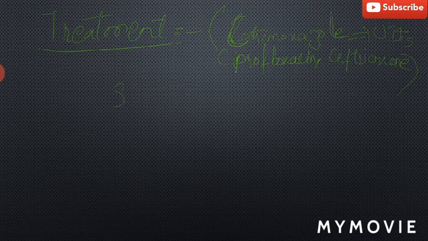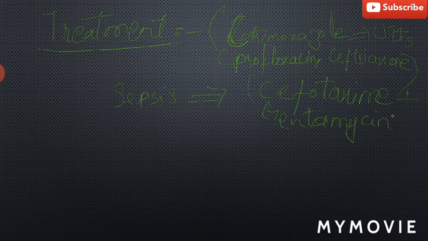For sepsis, we require treatment with parenteral antibiotics, for example cefotaxime. Cefotaxime is a third generation cephalosporin, and we mostly add an aminoglycoside such as gentamicin with the cefotaxime to potentiate the treatment.